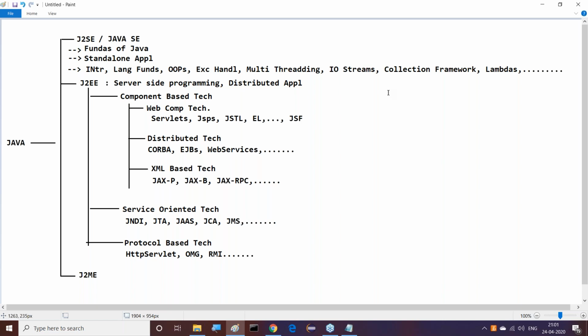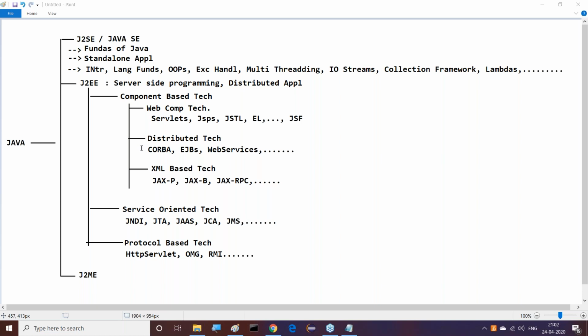What are the various things available inside this J2SE? Introduction, language fundamentals, object orientation, exception handling, multithreading, IO streams, collection framework, lambdas, and so on. J2EE technologies cover server-side programming, and by using this we are able to prepare distributed applications. Again, this J2EE has overall 3 parts.